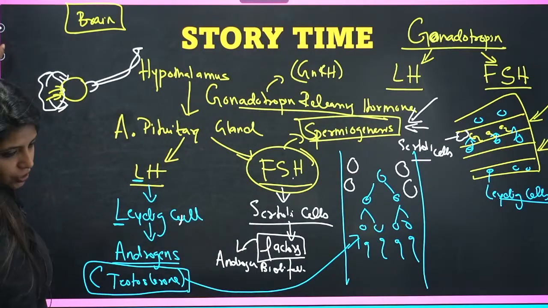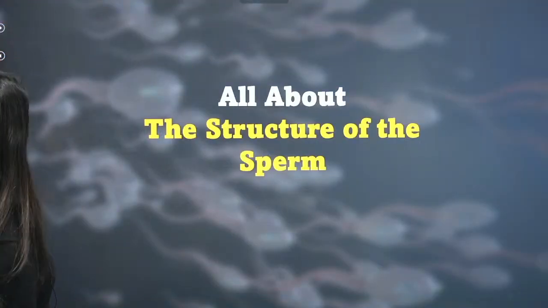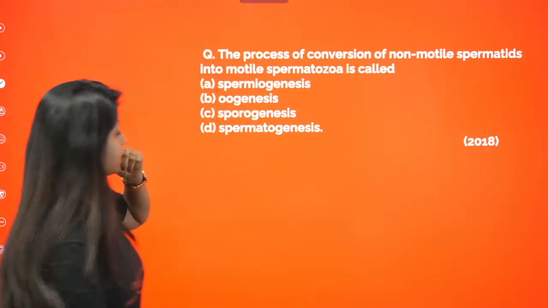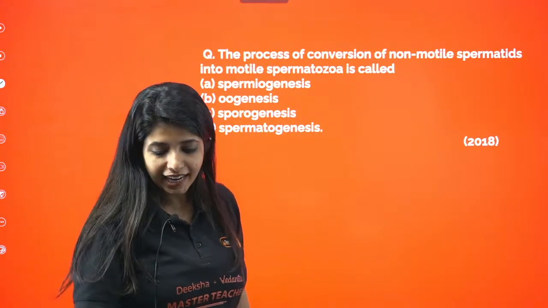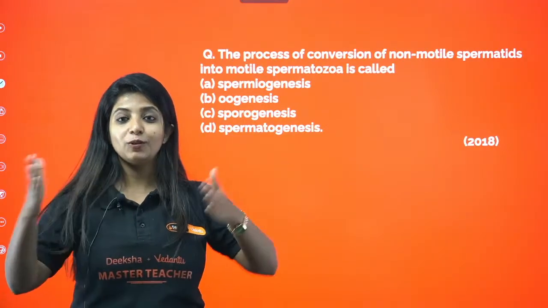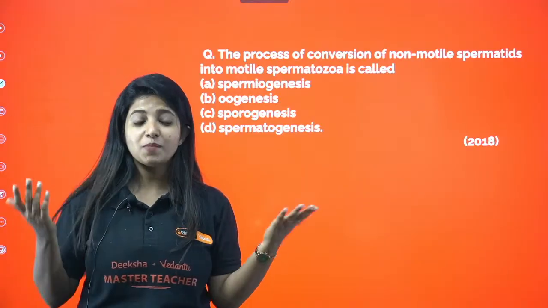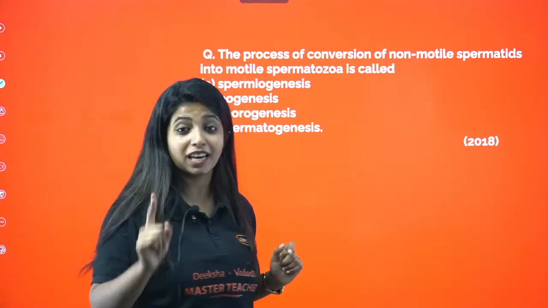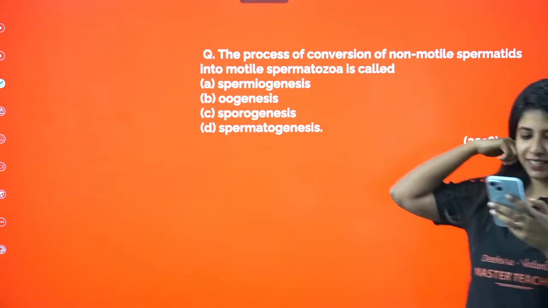Now there's a question, since I think all of you have understood it, and it goes like this. The process of conversion of non-motile spermatids into motile spermatozoa is called what? Spermiogenesis, oogenesis, sporogenesis, or spermatogenesis? Everyone, seniors, juniors, come on, answer this question. This came in 2018.